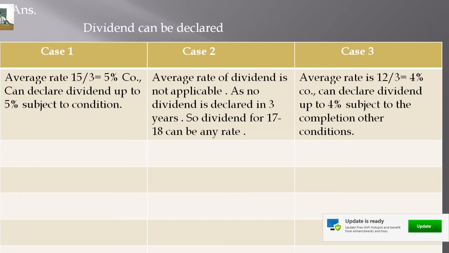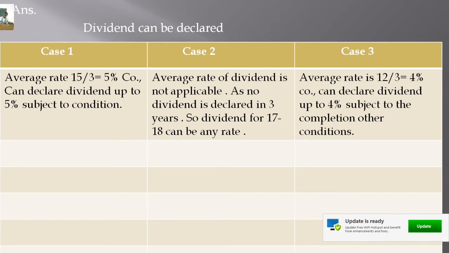Therefore, in the current year 17 and 18, the company can declare dividend at any rate by taking a sufficient amount from the reserves, but the condition is that the amount drawn should be not more than 10% of the paid up capital and reserves, and after drawing the amount from the reserves, the balance in the reserves should be more than 15% of paid up capital. Considering that point in mind, the company can declare a rate of dividend. But average rate of dividend is not applicable in the second case, isn't it?